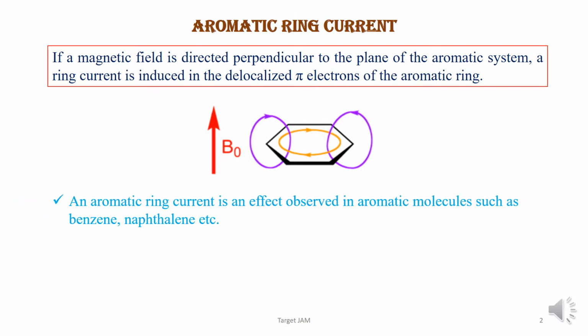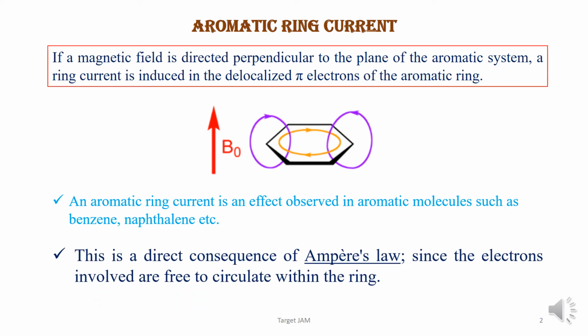Aromatic ring current is an effect observed in aromatic molecules such as benzene, naphthalene, etc. This is a direct consequence of Ampere's law, since the electrons involved are free to circulate within the ring.